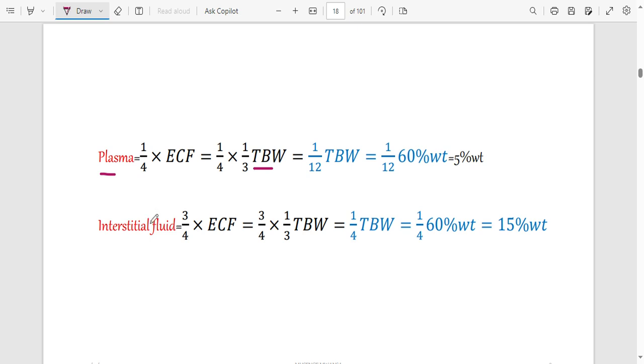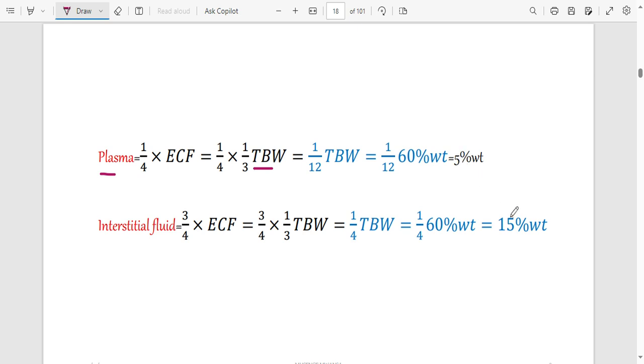And then the interstitial fluid just between cells is going to be 3/4, that is 75% of all the fluid that is outside the cell. So that will be 3 out of 4 of ECF. And remember, ECF is 1 out of 3 of total body water, and total body water is 60% of the weight. So that is going to give us 15% of the weight.